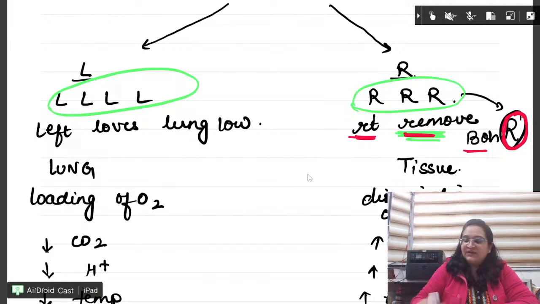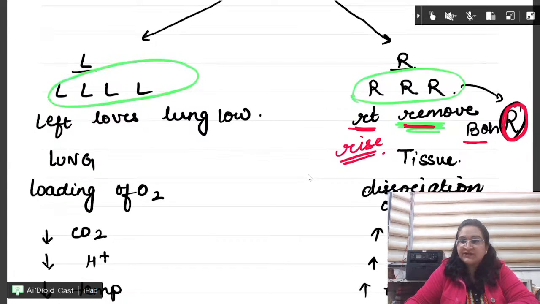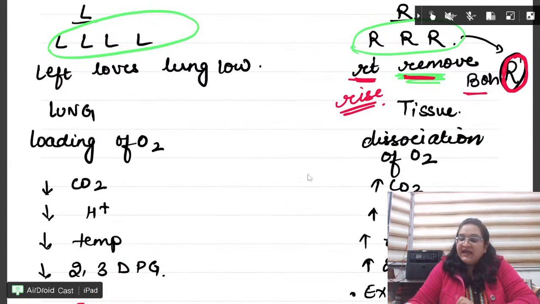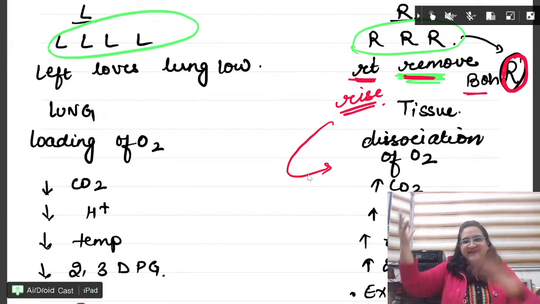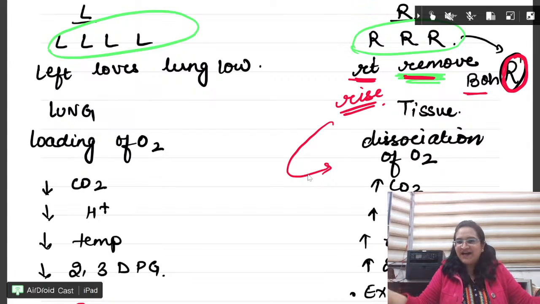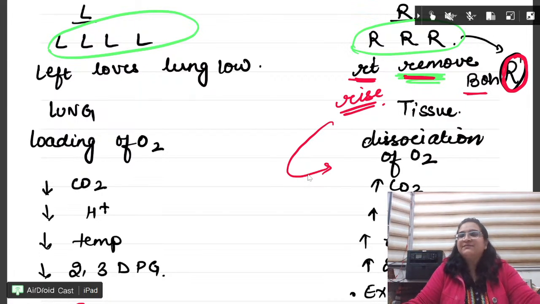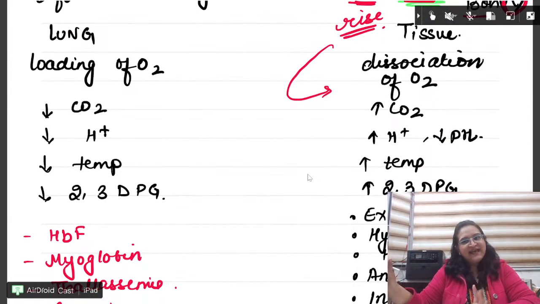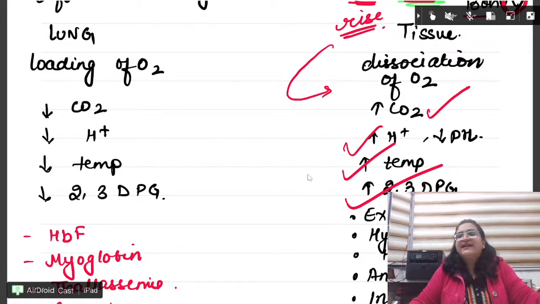And one more R you learn, that is rise. Clear? Now every question will become very clear. Right side shift will occur when everything rises. Rise, right? R. So dissociation, removal of oxygen, or oxygen will come back to the system. It will not be combined to the hemoglobin when everything rises. Everything. CO2 rises, H plus rises, no need to learn. Temperature rises, 2,3 DPG rises.